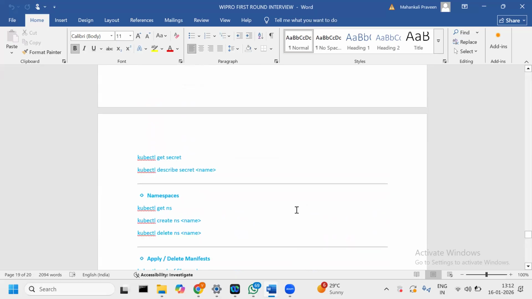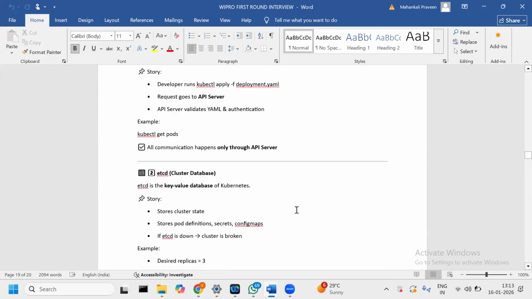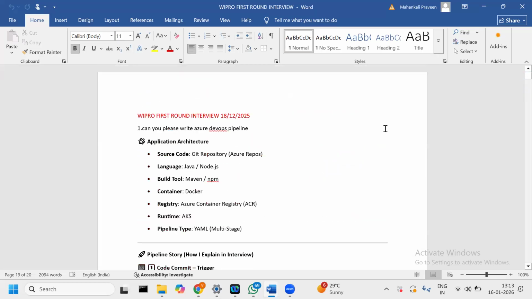Okay. They all come under the Wipro first round interview. Before, I shared one interview, that is L&T Mindtree, and this one is Wipro. These two companies I faced back to back, but they don't give any feedback. Unfortunately, I'm unable to share the second round of interviews because they don't give feedback for these two companies, L&T Mindtree and Wipro.